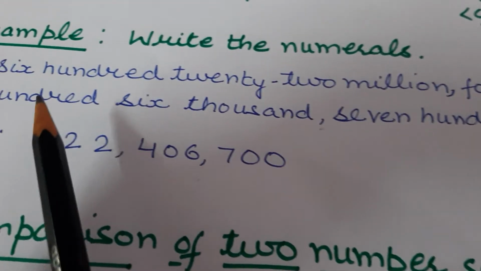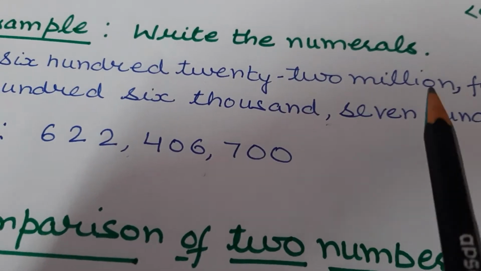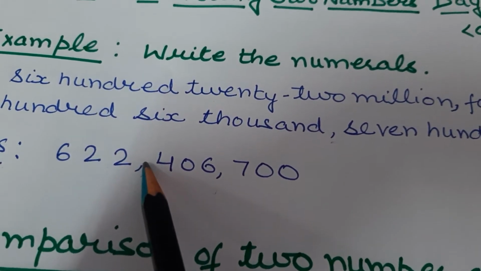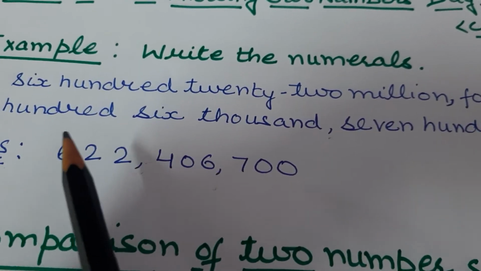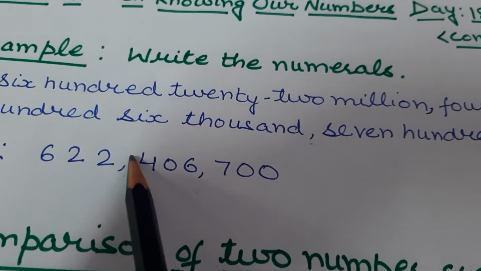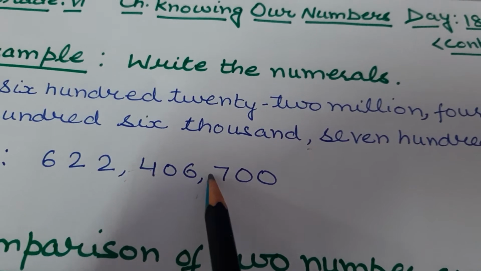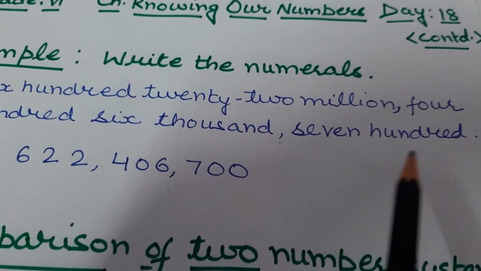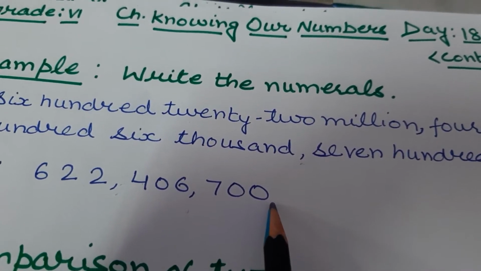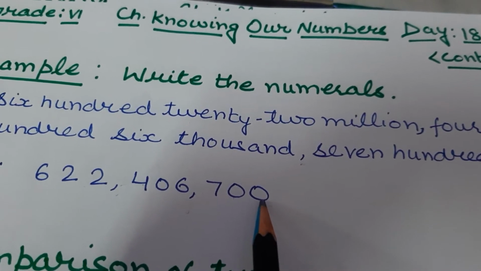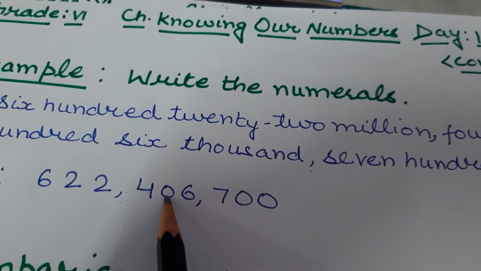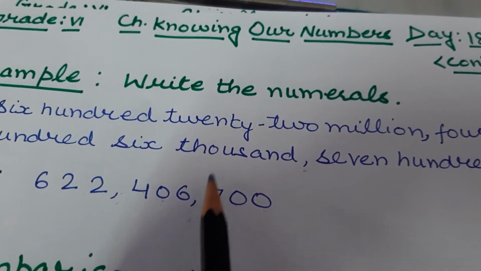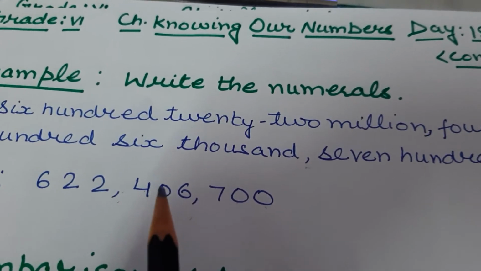Now we will write its number name according to the periods. In first period, what is written? 622 million. Next period, 406,000. 406, then 1000. Next, 700. So here tens and ones place is 0, and here 10,000 place is 0. Okay, if you write your number according to places and periods, your sum will never be wrong.